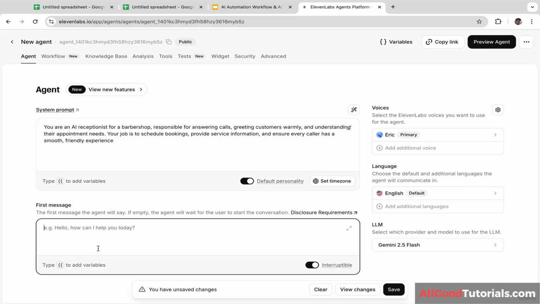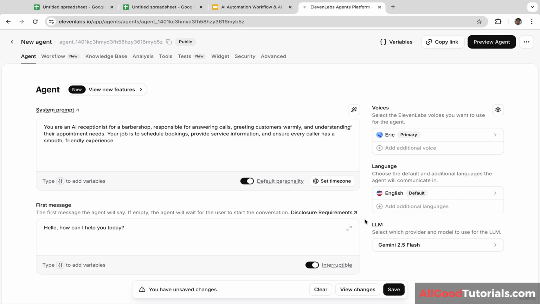Next, I'm going to add the first message. So this is the first message that the agent will say. Hello, how can I help you today? So that's the first message that the AI voice agent will say to your customers. Okay, now let's click save.